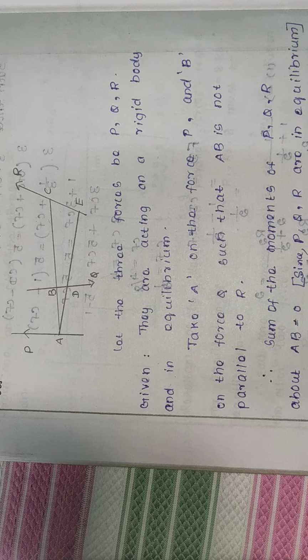Let them meet at a point O. Then by the parallelogram law, the resultant also passes through that point. So the resultant by the parallelogram law should pass through that point only.